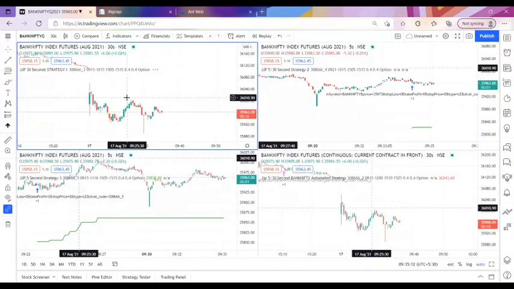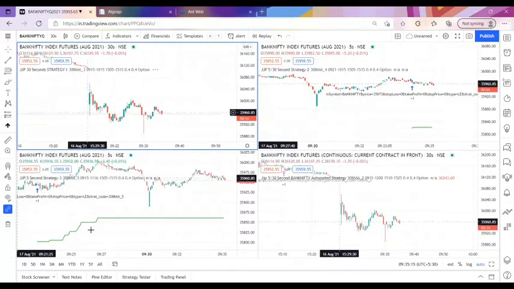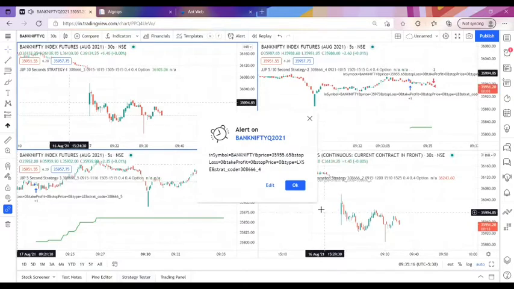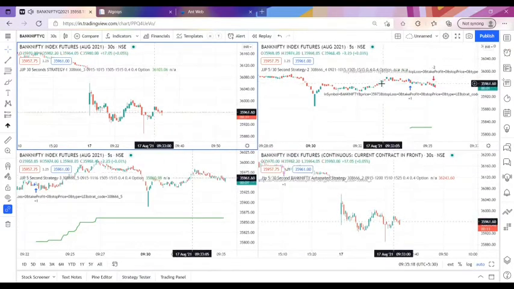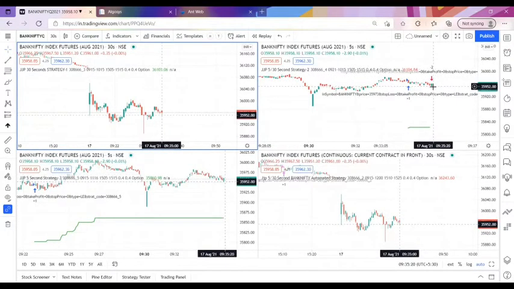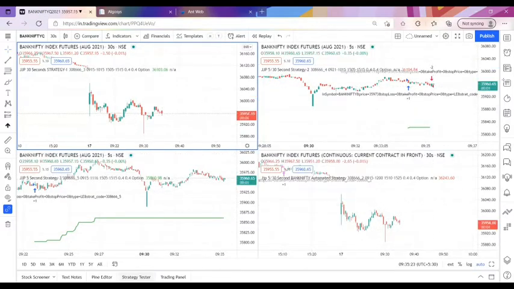So then only we can see the past 5 days backtest of this indicator. Right now, again, after the long entry, there is a short entry in this indicator. So right now I will be opening the strategy tester.